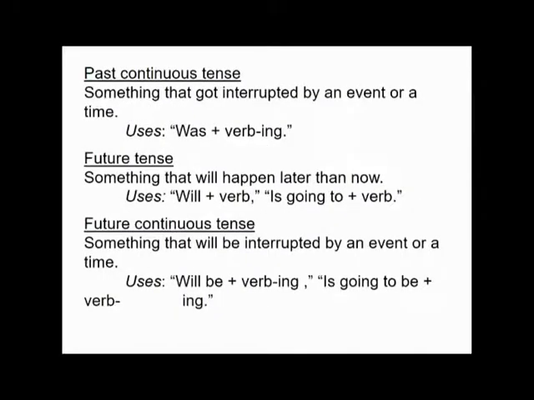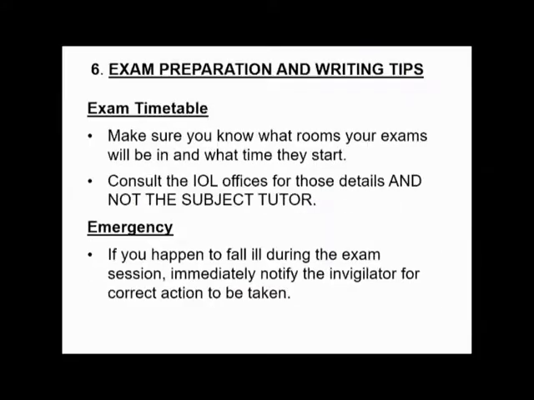Past continuous tense: something that got interrupted by an event or a time, and it uses the word was plus verb and ing. Future tense: something that will happen later than now, and it uses the word will plus the verb, and it says is going to plus the verb. The future continuous tense: something that will be interrupted by an event or a time, and it uses will be plus the verb and ing. Is going to be plus the verb and ing.